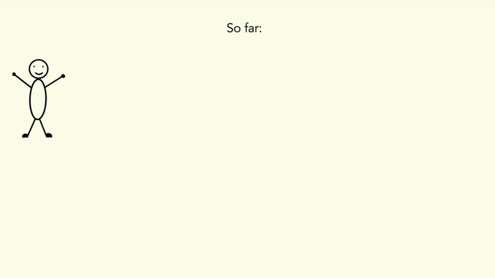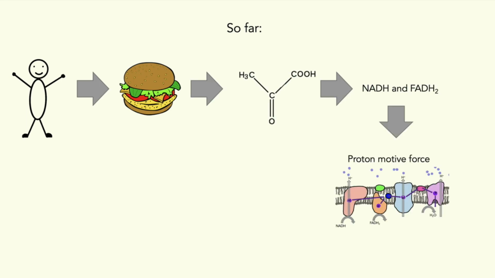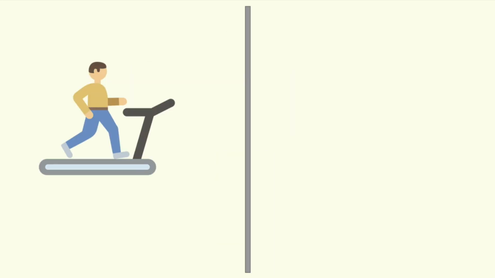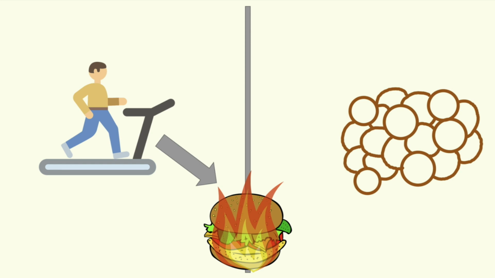Okay, so we've established we eat food. Food gets converted into other molecules, which are then used to create a proton gradient for ATP synthesis. If we could increase the rate at which the proton gradient is used, we would need more intermediates. More food needs to be burned. We lose weight. As Martin said, stepping on a treadmill could do the job to burn some calories. However, what essentially just happens is that more ATP is needed by muscle cells. Hence, more protons need to be pumped, so more food is burned. What if I could tell you that we could increase the rate at which this proton gradient is used without exercise? And I'm talking about our fat cells here, human fat cells, which could aid in the treatment against obesity.